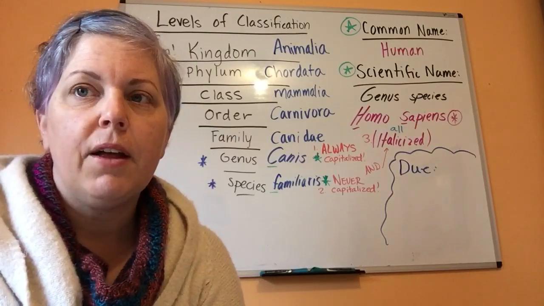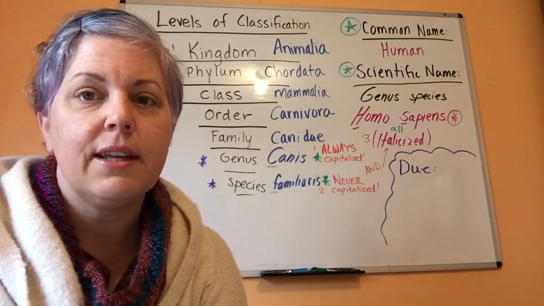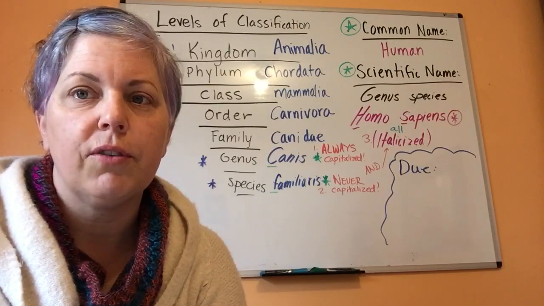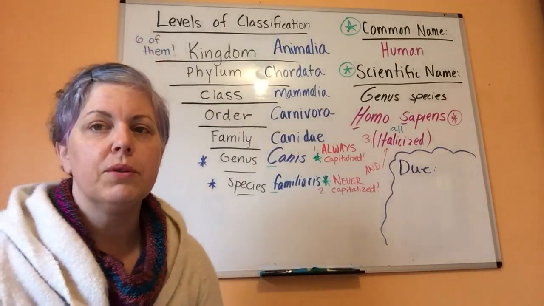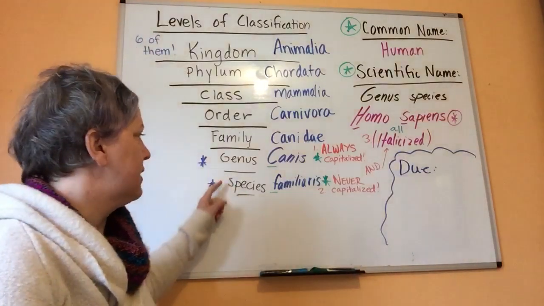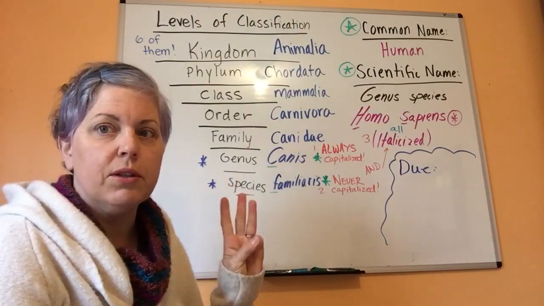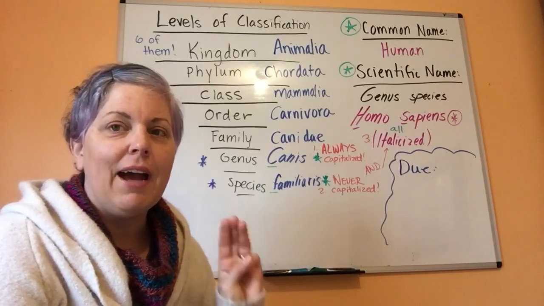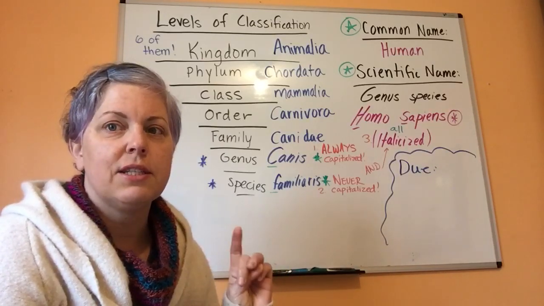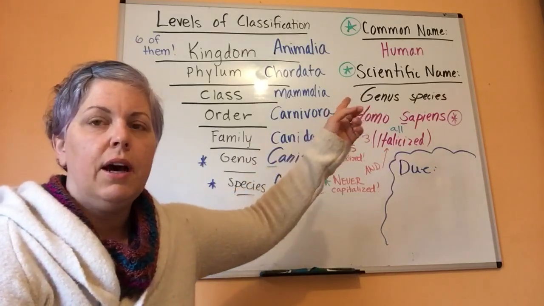So in looking at your homework last week, there were some mistakes that a lot of people were making over and over again. And it really came down to the rules around writing genus and species names. There are 3 rules that I explained last week, and I'm going to explain them again right now, that you have to follow when you're writing a genus and a species name. This is the scientific name, okay?